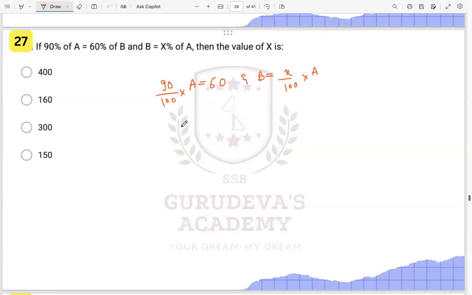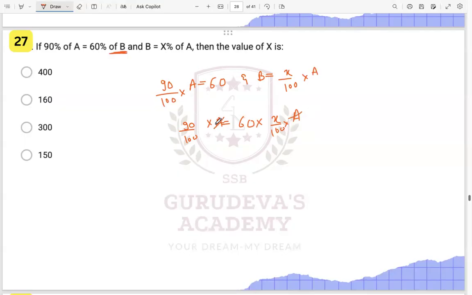So can we just say that 90% of A is equal to 60% of B? 60% of B. B is what? B is X divided by 100 into A, right? We can write this down with the following equation. So how much will this be? This A and A will cancel.